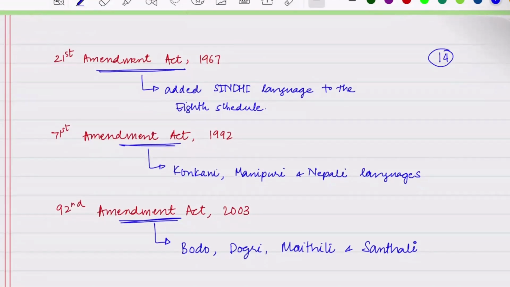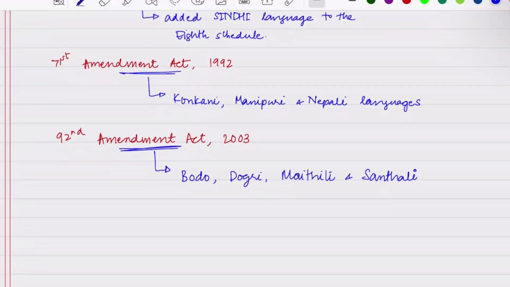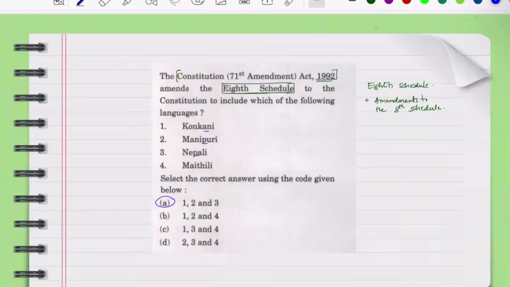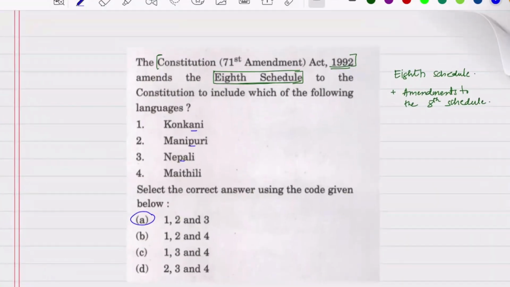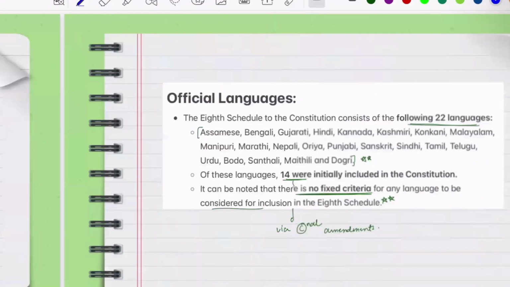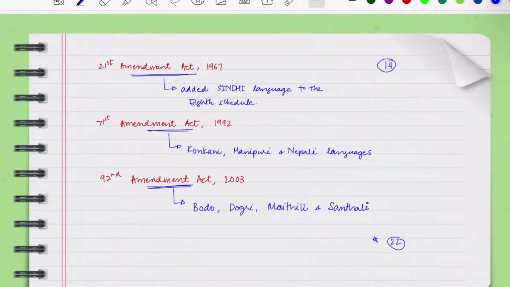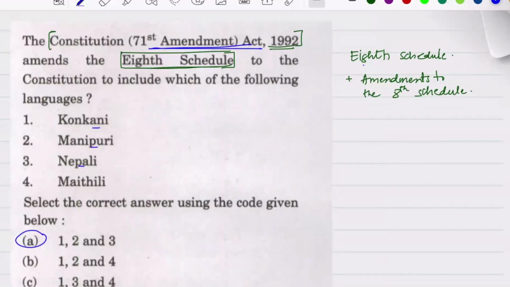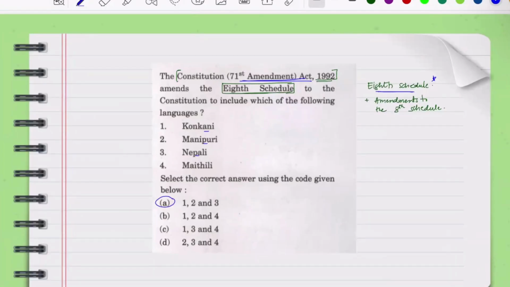Okay, so now we had the 14 original plus all these made the total count of 22. So what I mean to tell you guys is that the question asked which languages were added in the 71st Amendment Act. So what further you can study is all the amendment acts which added the other languages for which the total became 22, and also something about the 8th schedule. This will pave your way into predicting what else can be asked.